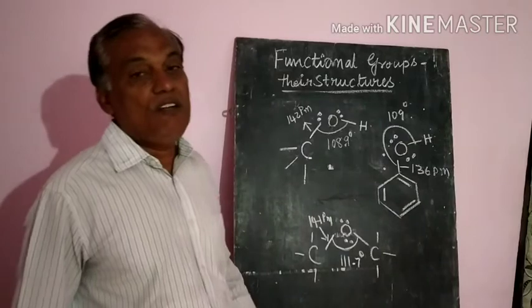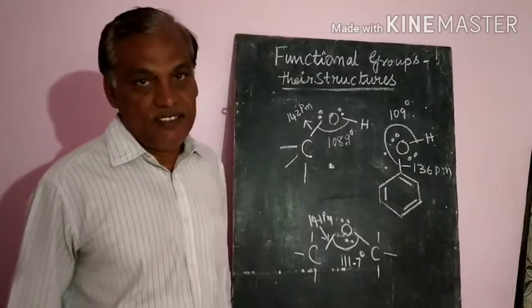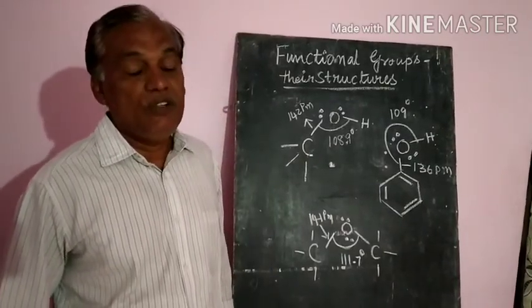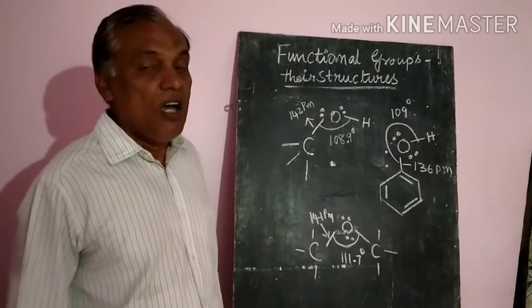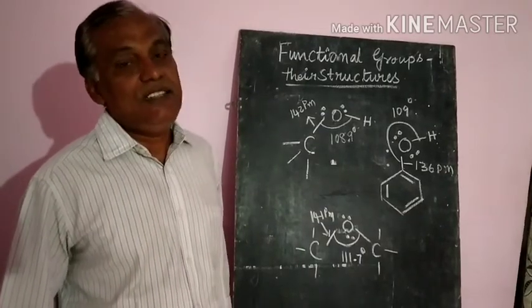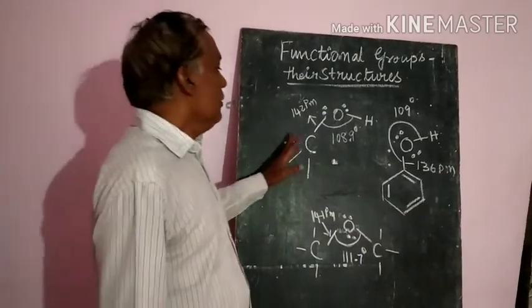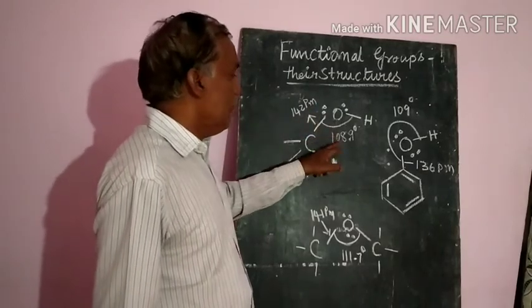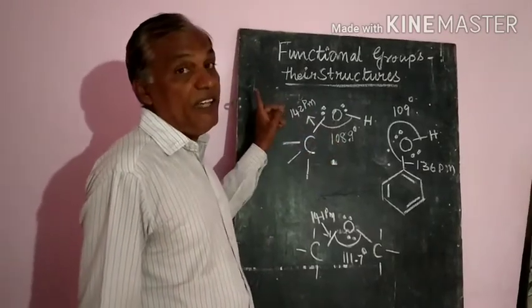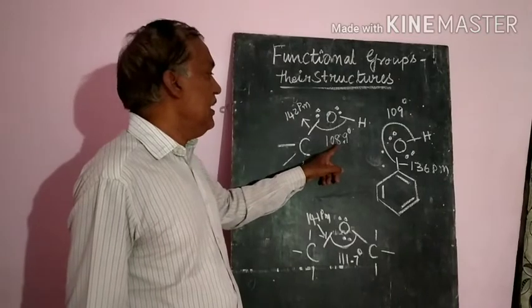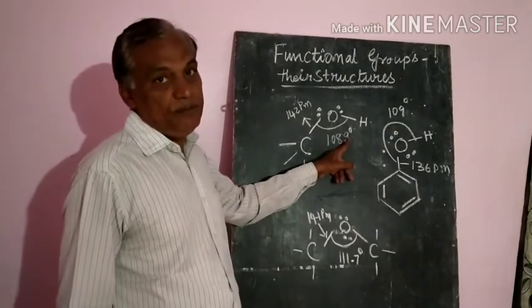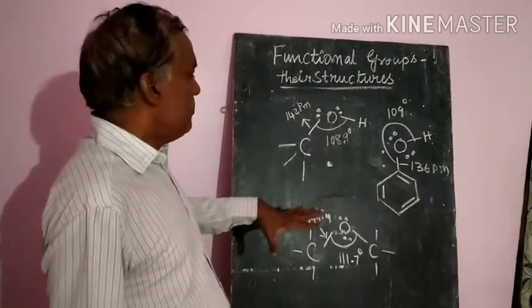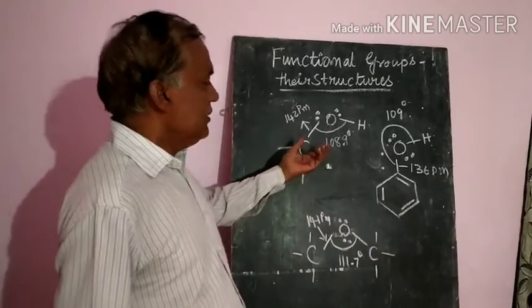It is approximately 109.5 degrees, or 109 degrees 28 minutes. Okay, but here if you observe, it is not 109.5, it is only 108.9 degrees. So that means the angle is somewhat less than the tetrahedral angle.